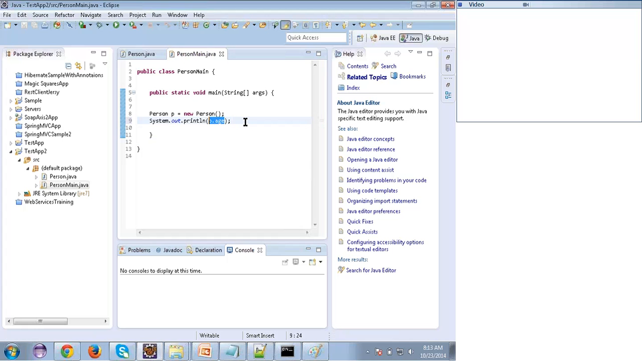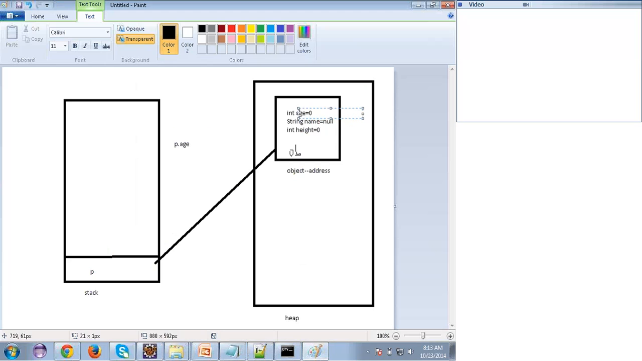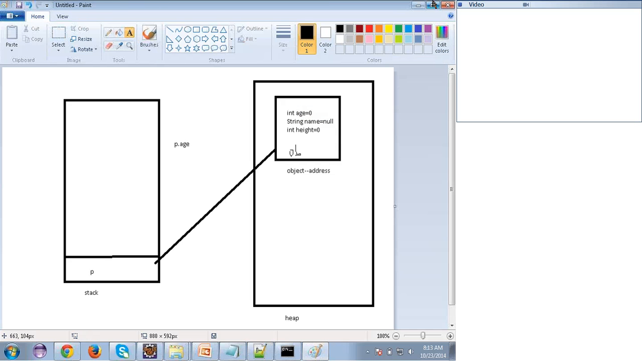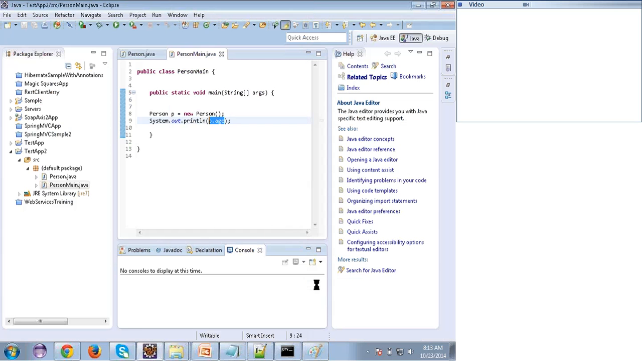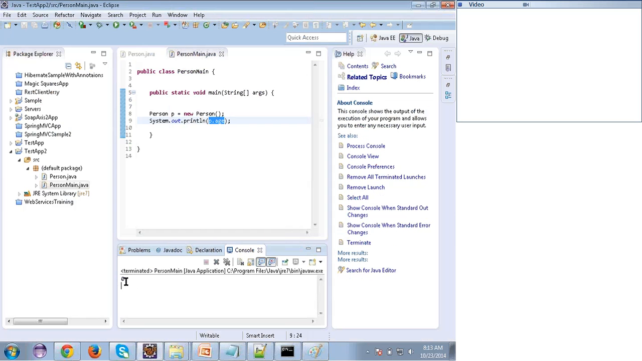So what value did I give to age? Nothing, right? I didn't give anything, so by default it is taking 0. Let me check whether it is 0 or not. See, I got 0 in the console. Able to see the result?